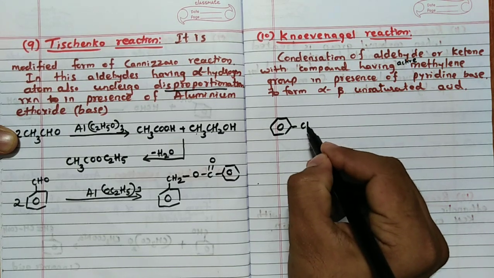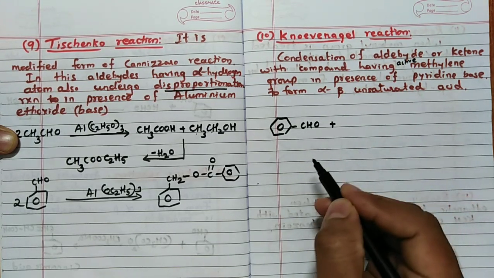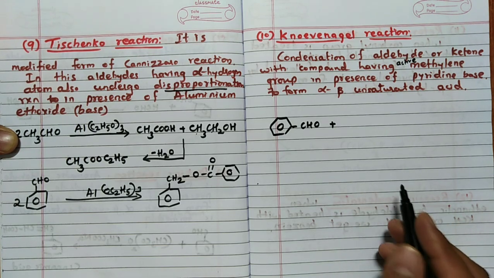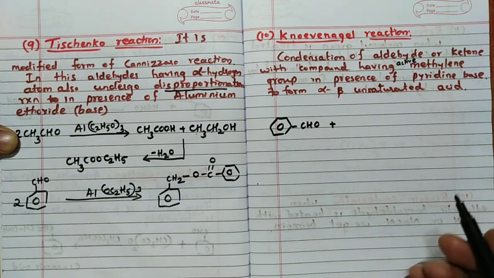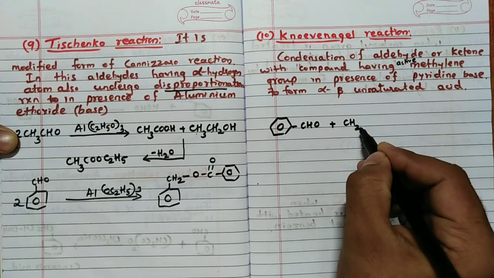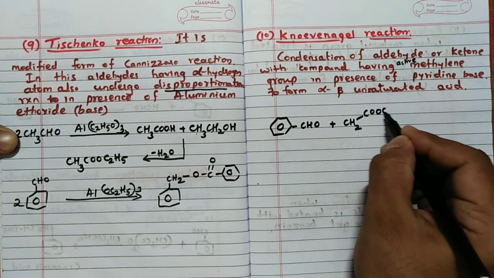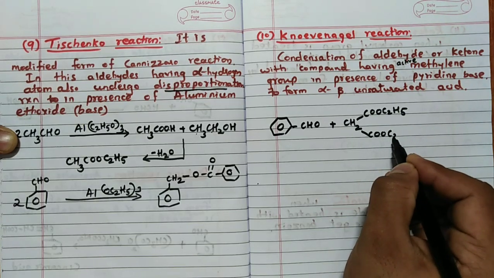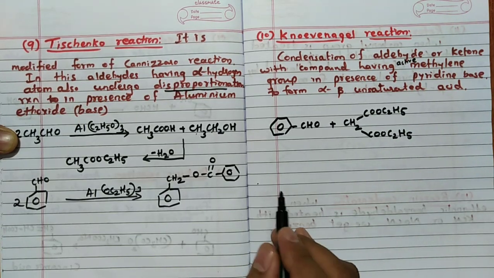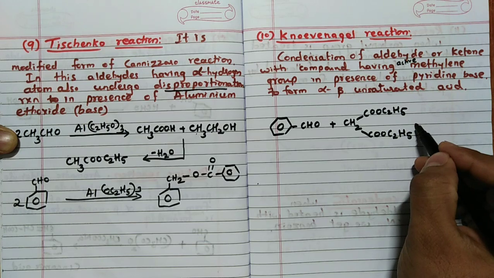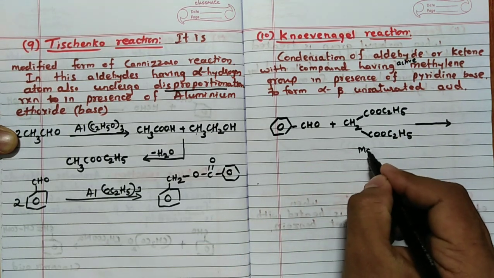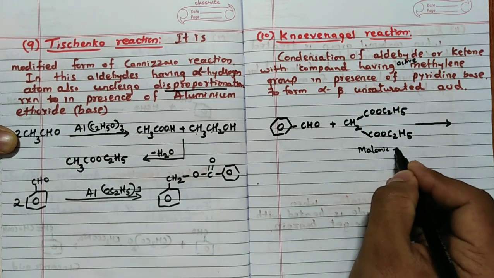So CHO, when it reacts with an active methylene group containing compound, generally we'll take malonic acid or malonic esters, CH2(COOC2H5)2, right? So this will give you, see, CH2(COOC2H5)2, it is known as malonic ester.